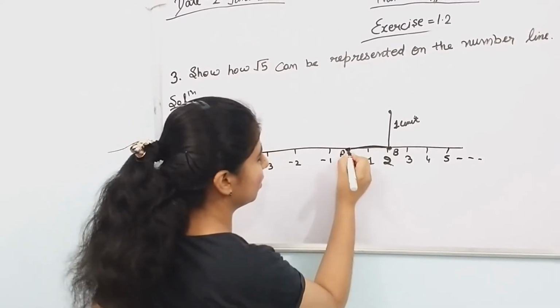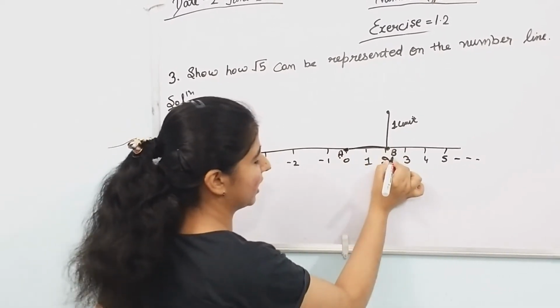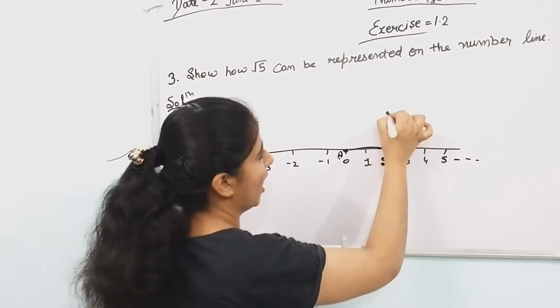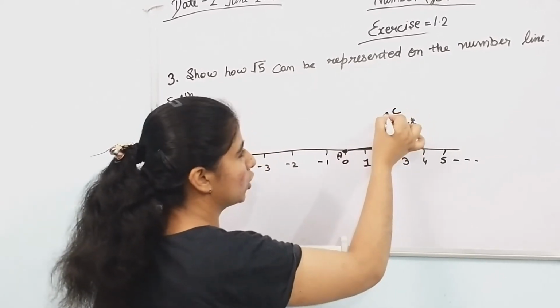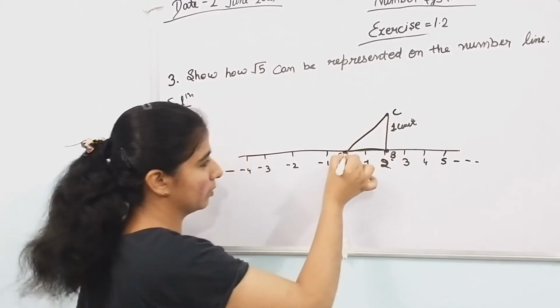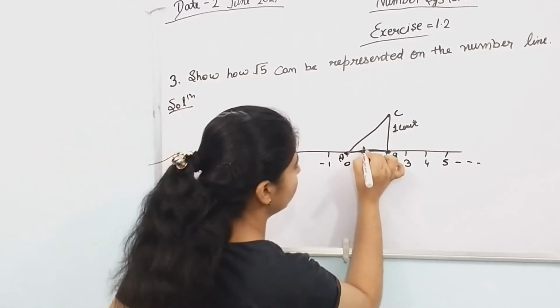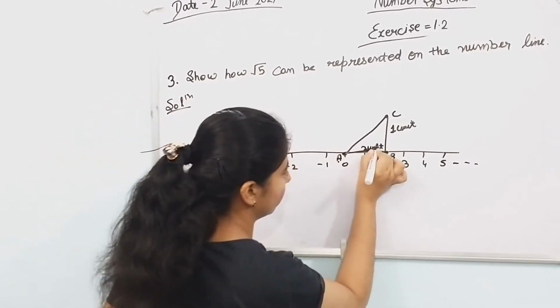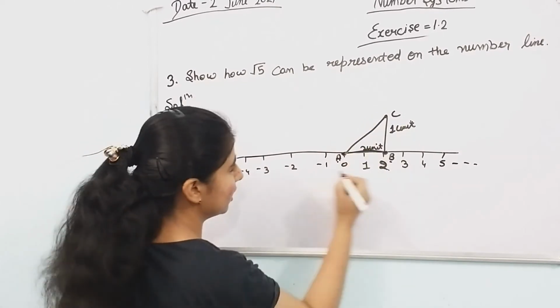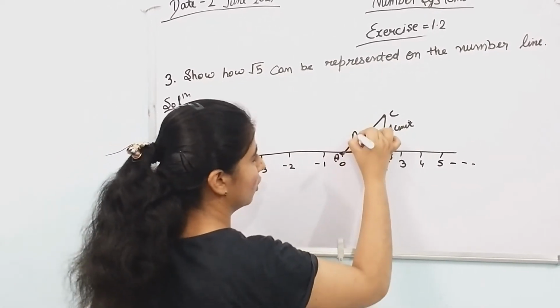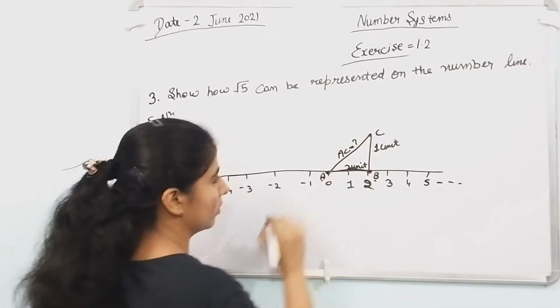First we label this point A, second we label this point B, and this C, and join the line A to C. This line is 2 units. Find AC with the help of Pythagoras theorem.